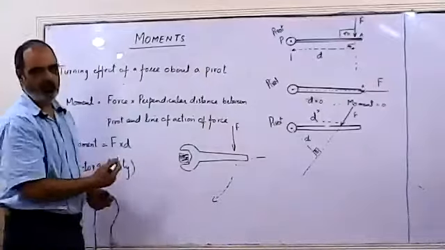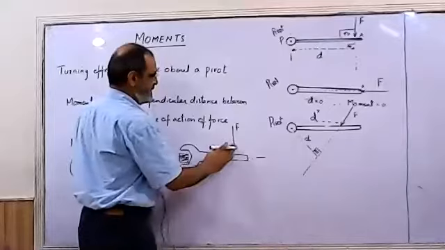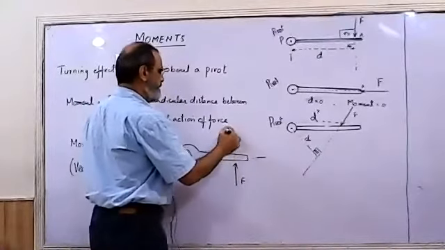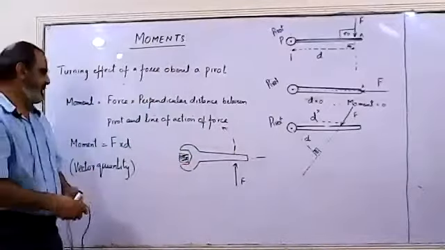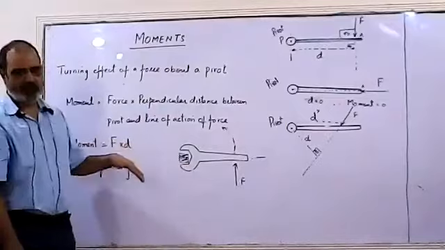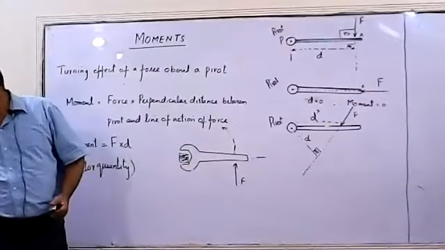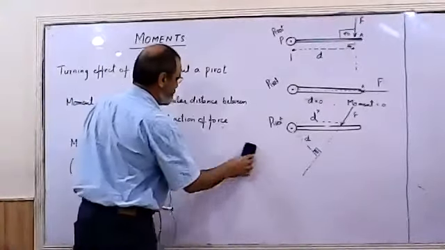So it is a clockwise moment. Otherwise, if I apply force in the upward direction, it will produce anti-clockwise moment. That's why we can say that the moment is a vector quantity. We can produce two types of moments, clockwise or anti-clockwise, depending on the force.